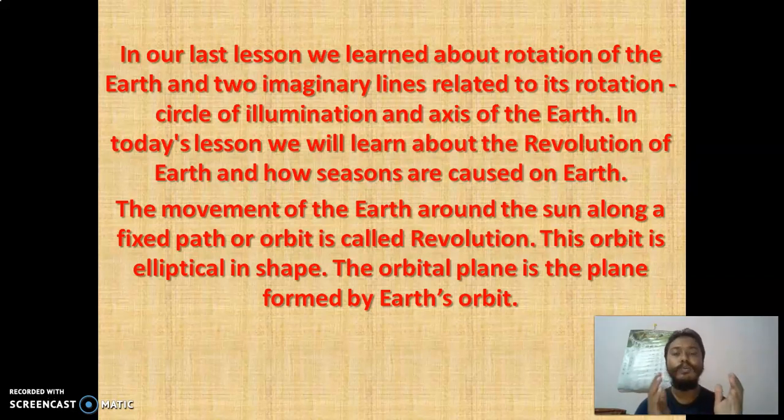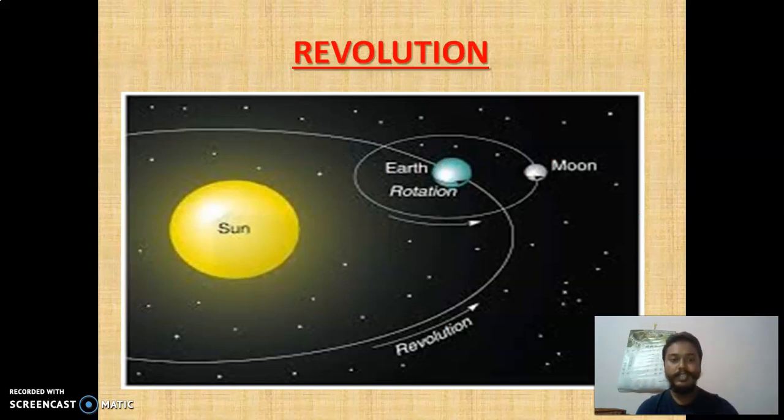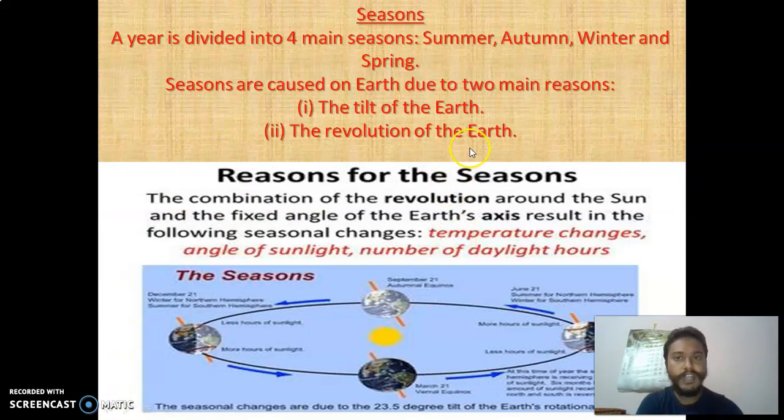This is how we get revolution, and because of this revolution we get seasons. Rotation means the earth rotating on its own axis; revolution means the earth revolving around the sun.